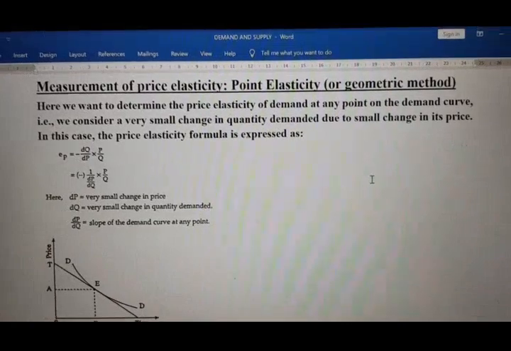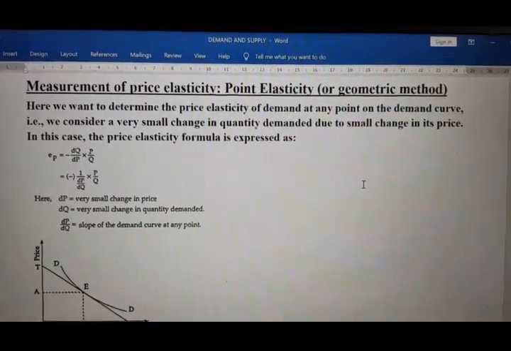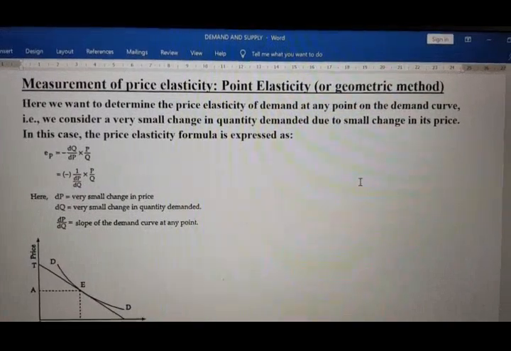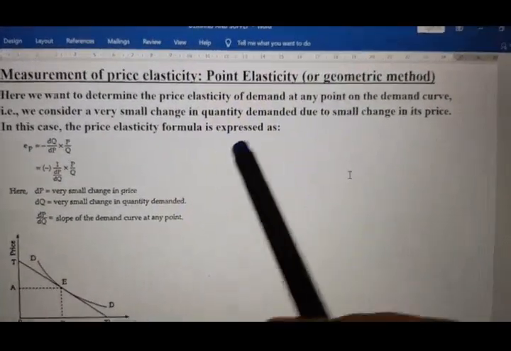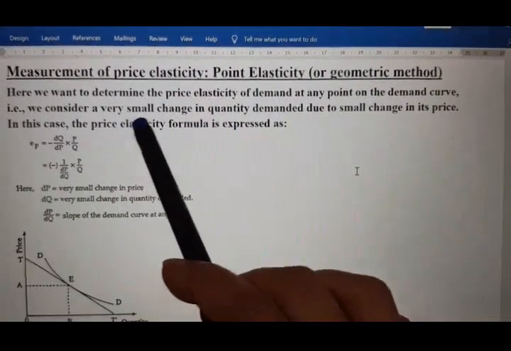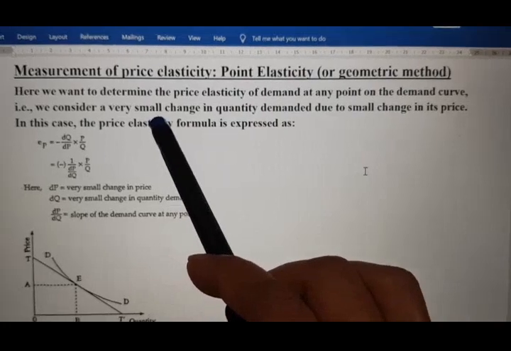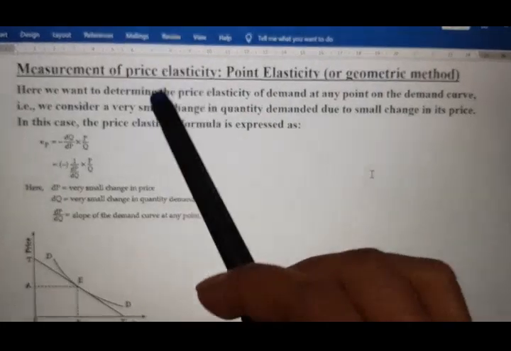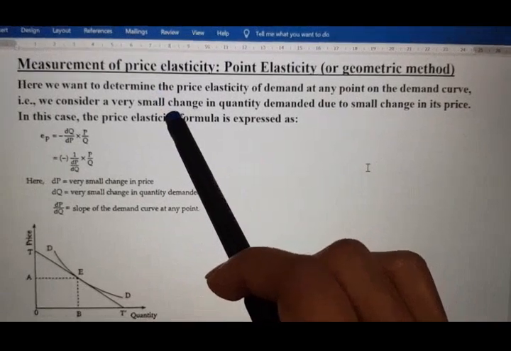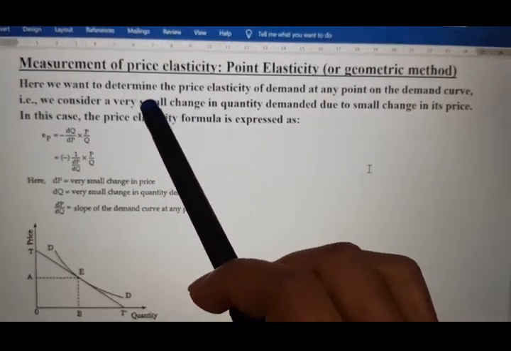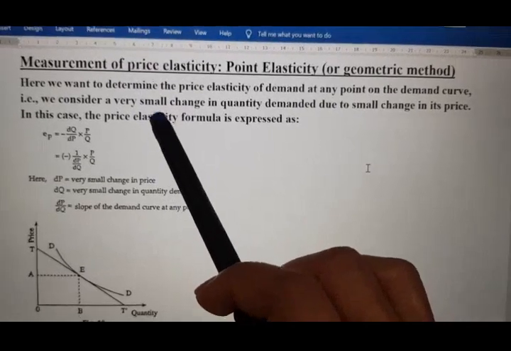See, earlier we denoted change in quantity demanded and change in price with delta. But here, as we are considering a very small change, instead of delta we are using small d as notation.